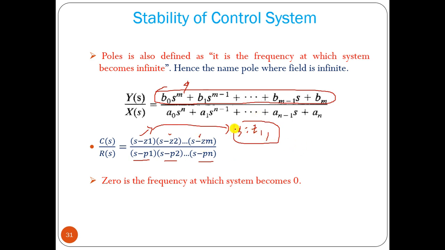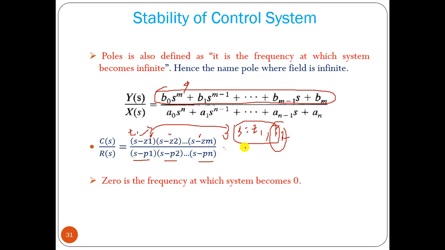So if we put this value of the zero into this equation, s equal to z1, then z1 minus z1 becomes 0, right? The transfer function becomes 0 if we put any of the zero values in that equation. Similarly s equal to z2 gives z2 minus z2, which becomes 0.